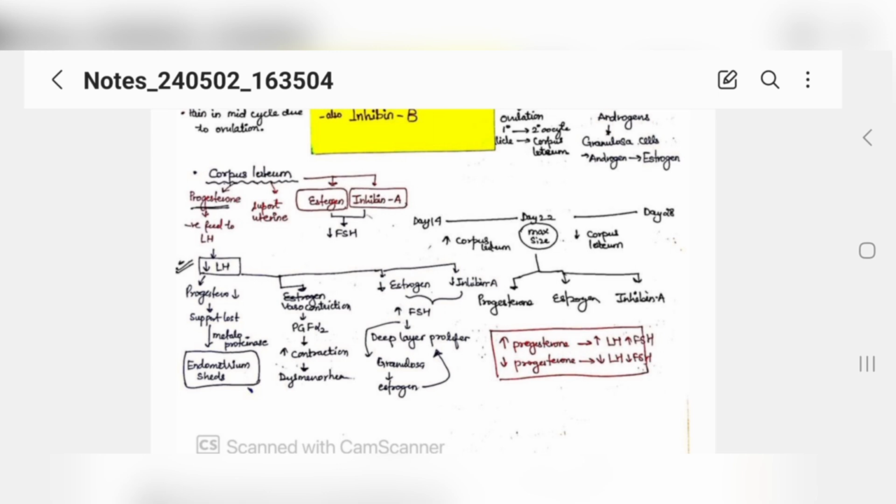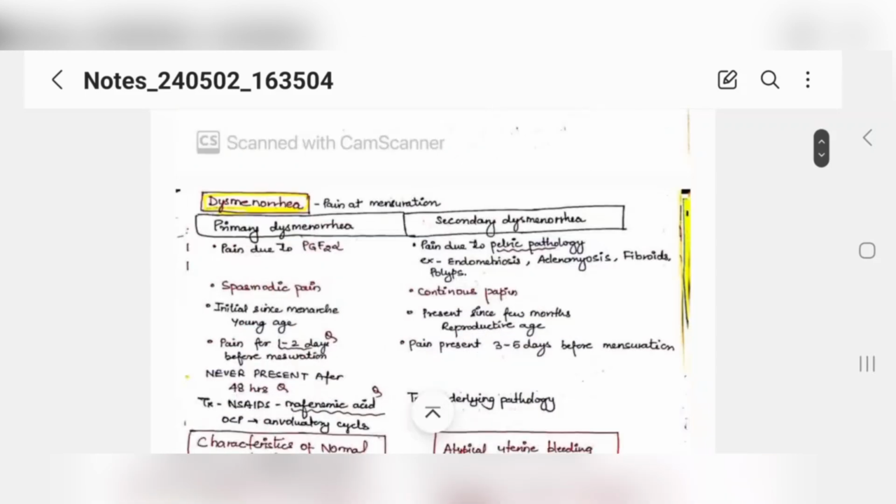Okay, now as we were talking about corpus luteum, from day 14 to day 28 is all about corpus luteum. At day 22 you have the max size of corpus luteum. So from day 14 to day 22 the corpus luteum will increase in size, and from day 22 to 28 or 30, till menstruation starts, your corpus luteum will decrease in size. This is what you need to learn. Your corpus luteum will produce progesterone, estrogen, and inhibin A, and you learn their function here. Got it? Simple, about the menstrual cycle.